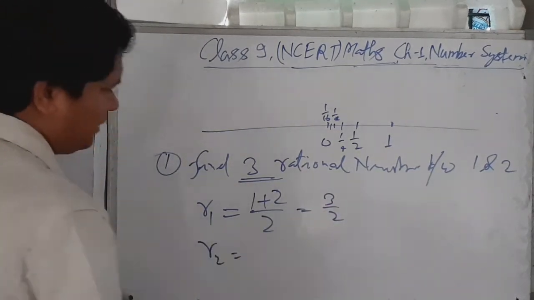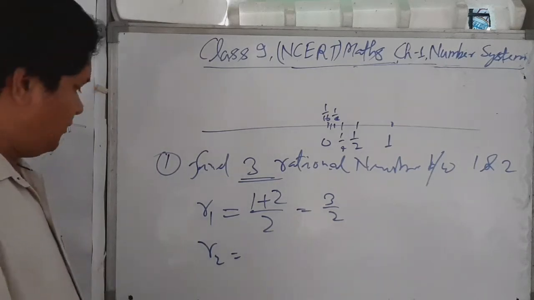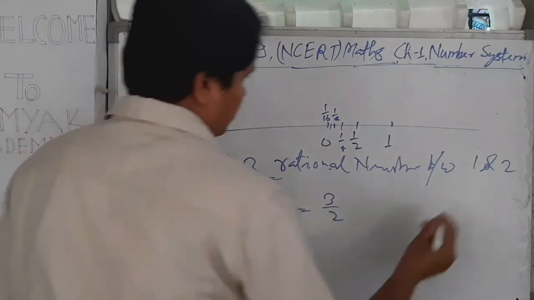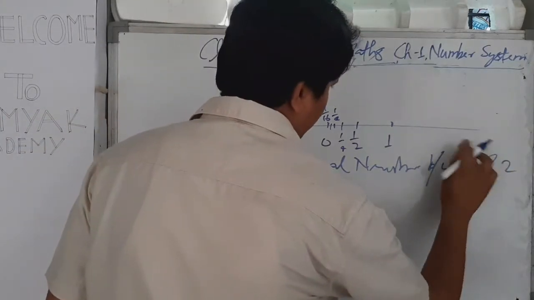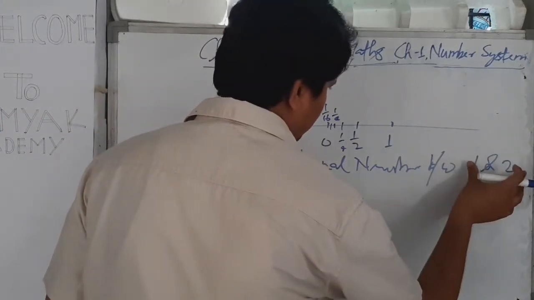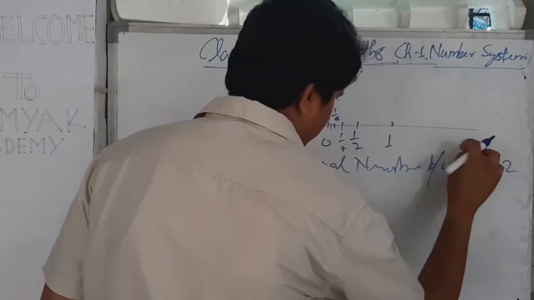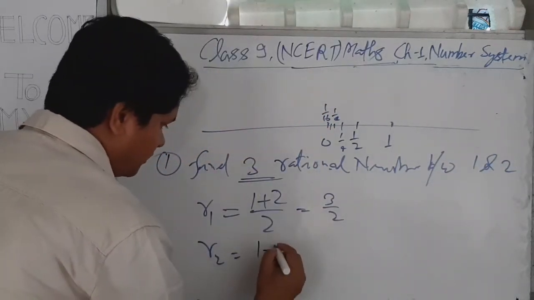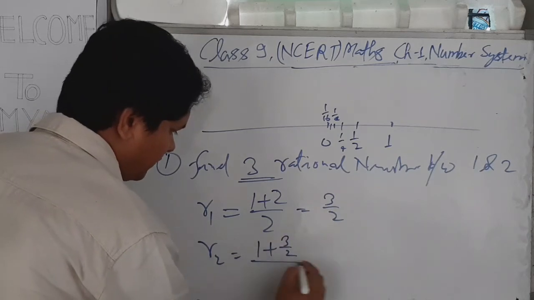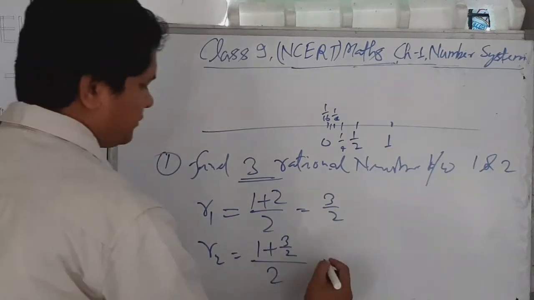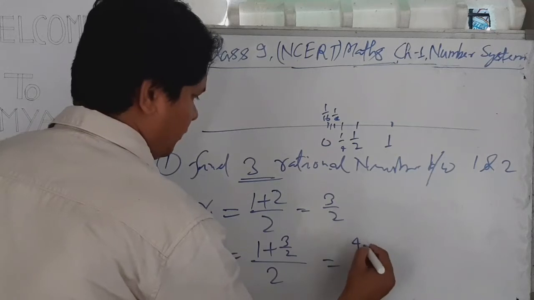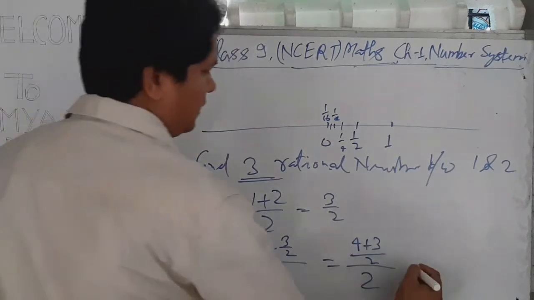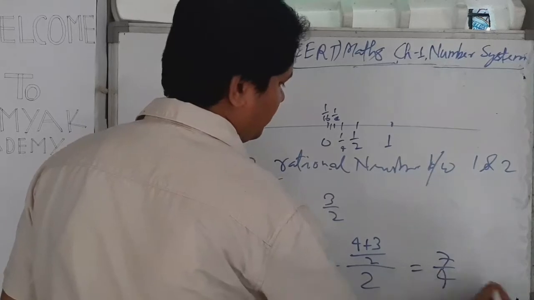To find R2, using the same method, we can take any one number between 1 and 2, that is 1, and another number 3 by 2. This gives (1 plus 3 by 2) divided by 2, that is (4 plus 3) by 2 upon 2, which simplifies to 7 by 4.